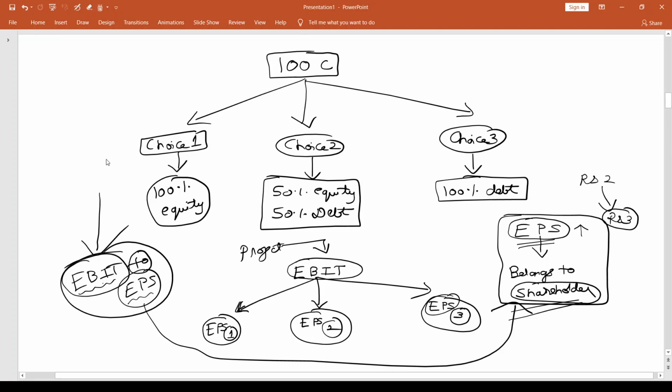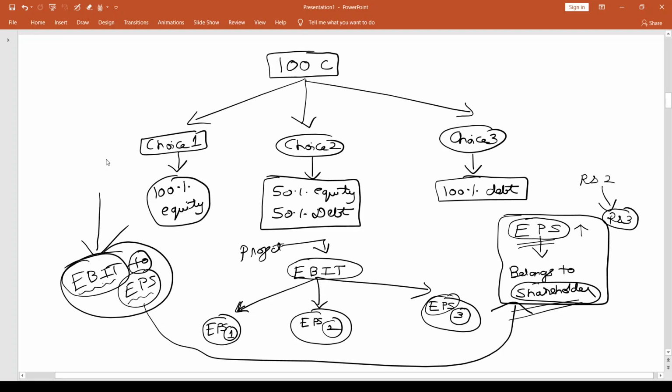So this is how we are likely to proceed in this analysis, which is called EBIT to EPS analysis. What is very important to understand here is that EBIT to EPS analysis is one way in which you look at financing decisions. I would not call this the only way of looking at financing decisions for one simple reason: there are a lot of considerations that need to be looked into together and not in isolation.